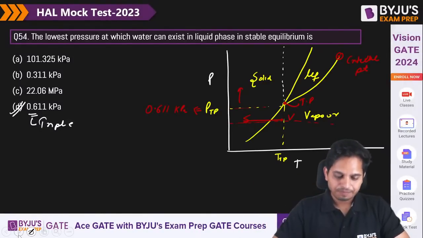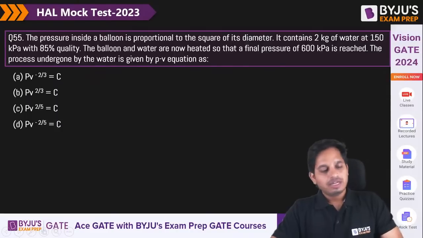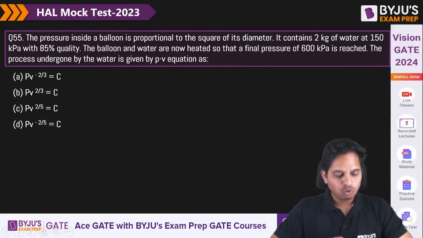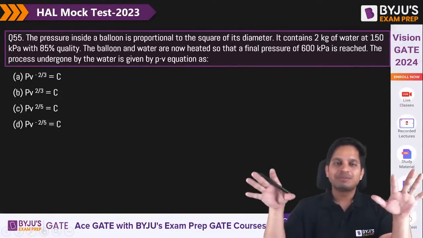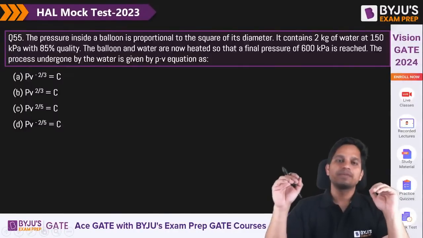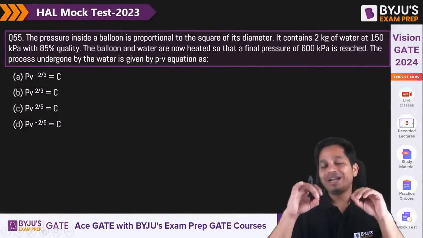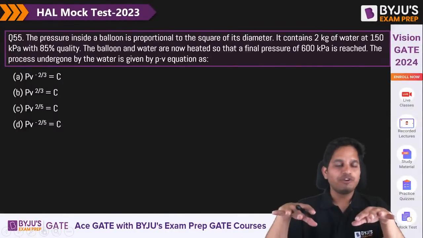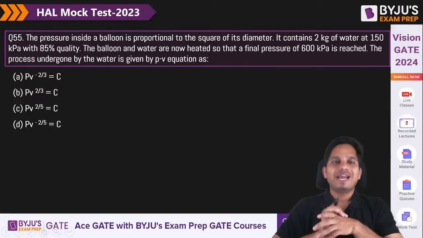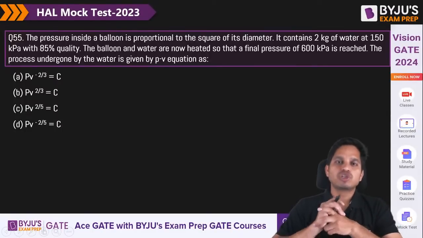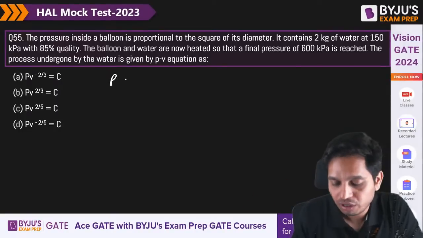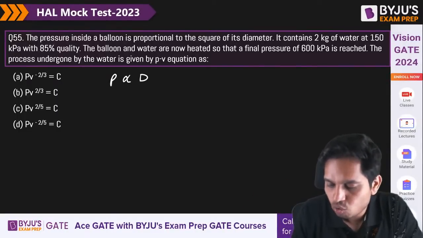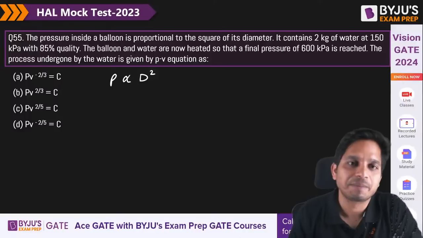55. The pressure inside a balloon, it's a little tricky, but just apply the basic concept. It's a very simple question if you know the concept. The pressure inside the balloon is proportional to the square of its diameter.